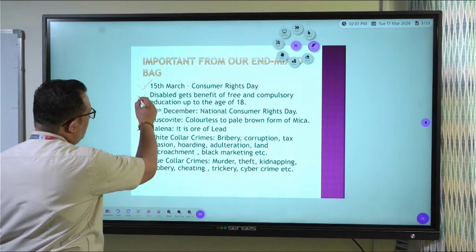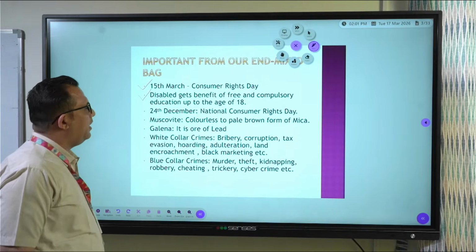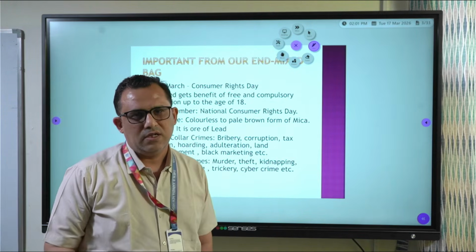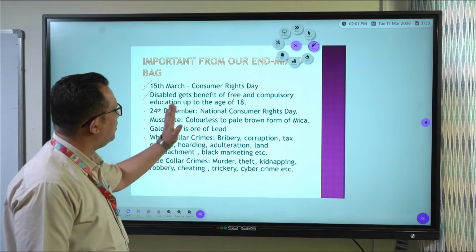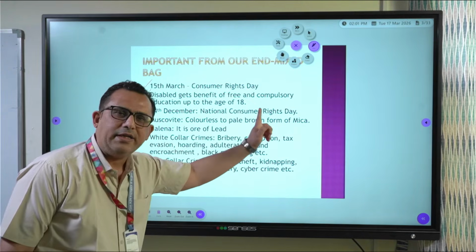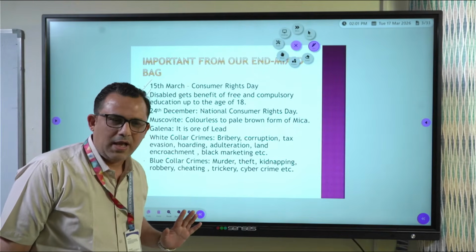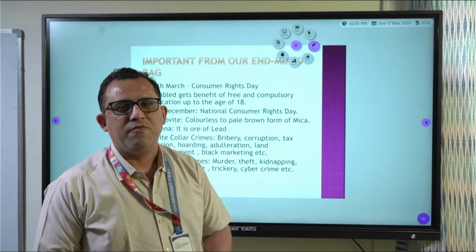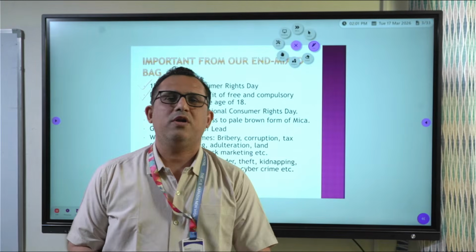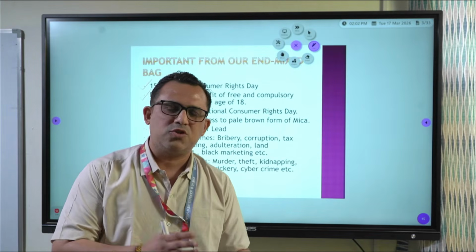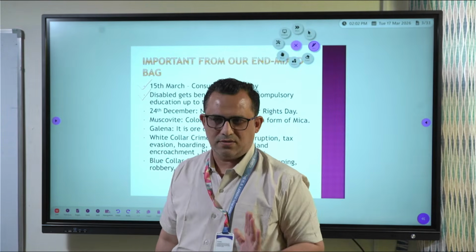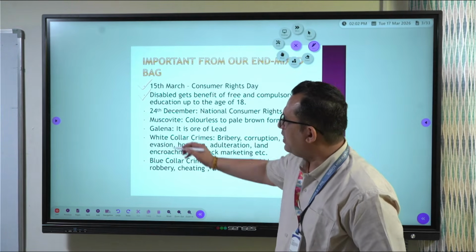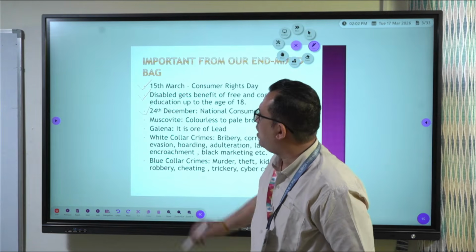Then there is another important question, and it is related to disability. Disabled people get the benefit of free and compulsory education up to the age of 18, not 40. As such, there is a provision for free and compulsory education for children between 6 to 14 years of age, but for disabled, it is 18 years. Keep it in mind.